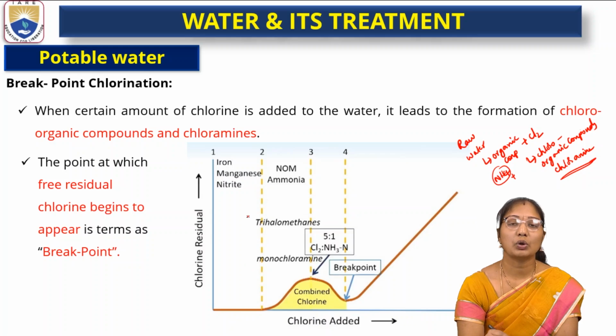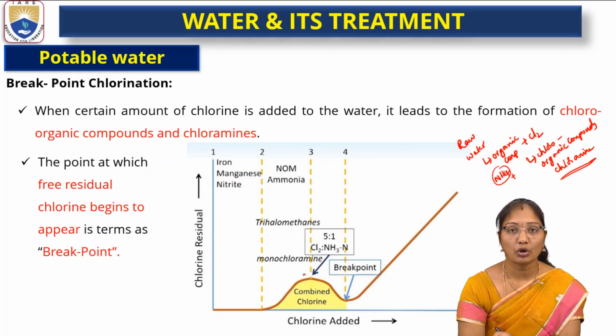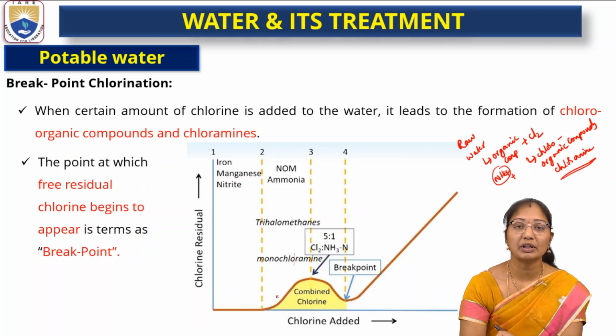So they will test for the chlorine. Suppose iron, manganese, nitrates are there, again ammonia, trihalomethanes, monochloroamines; all of these combine with the chlorine, and in this reaction they will check for the chlorine.